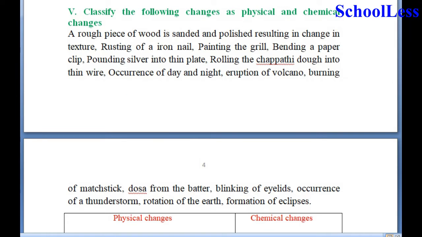Classify the following changes as physical and chemical changes. Some examples they have given, like a rough piece of wood is sanded and polished, resulting in change in texture, rusting of an iron nail, painting the grill, bending a paper clip, pounding silver into a thin plate, rolling the chapati dough into a thin wire, occurrence of day and night, eruption of volcano, burning of matchstick, dosa from the batter, blinking of eyelids, occurrence of a thunderstorm, rotation of the earth, formation of eclipses.